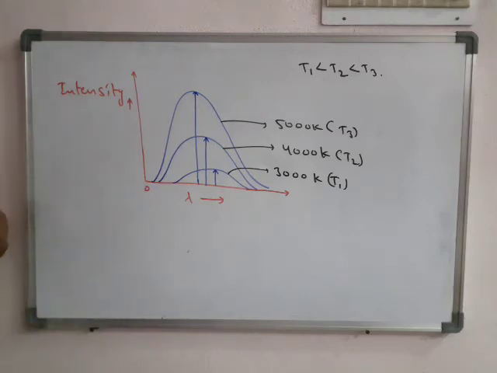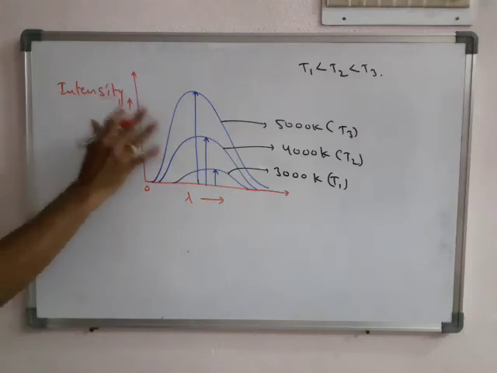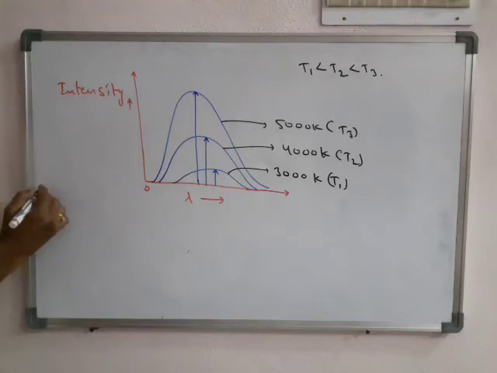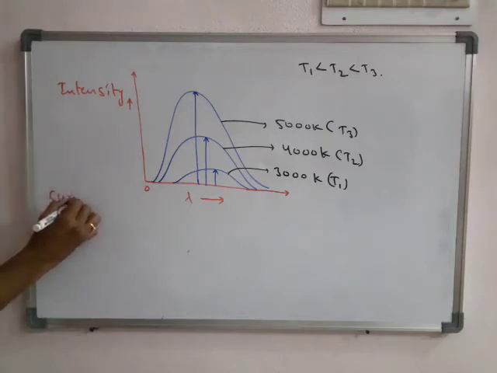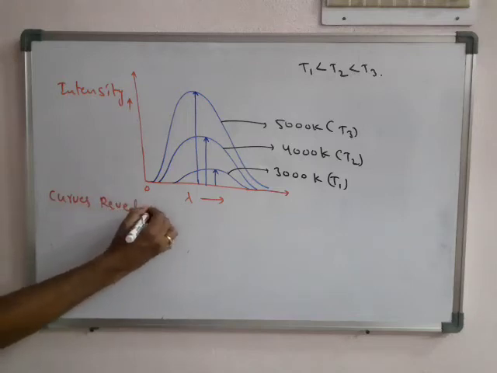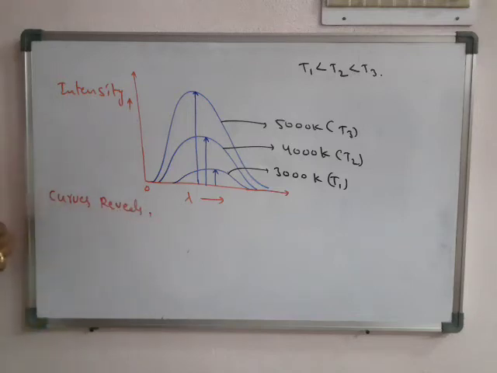So what are the points we got by observing the graph? The curves reveal the main points.